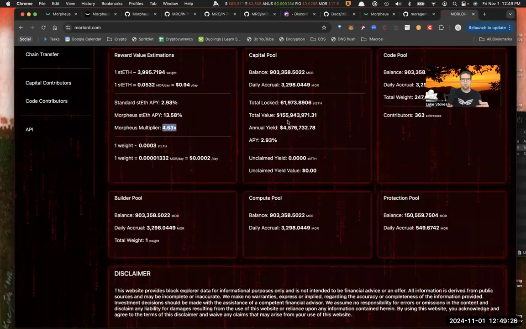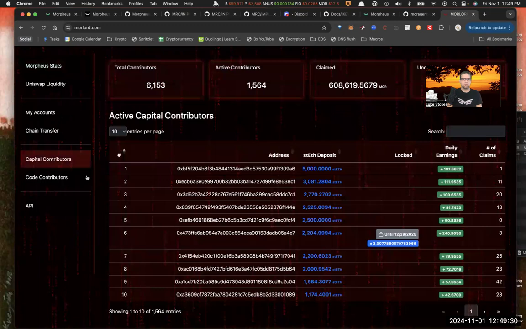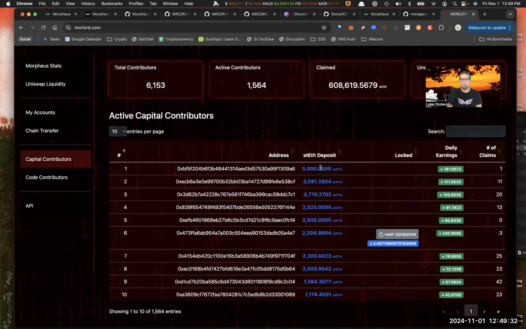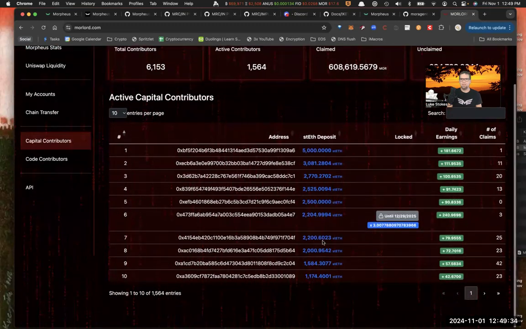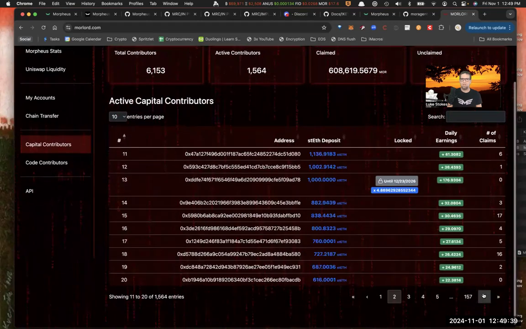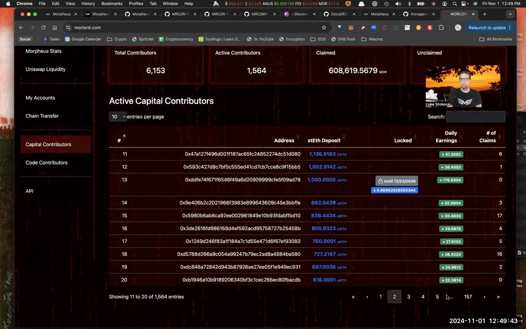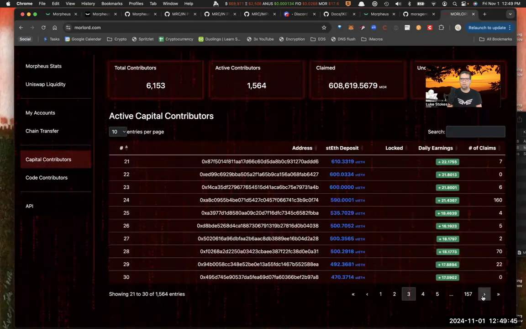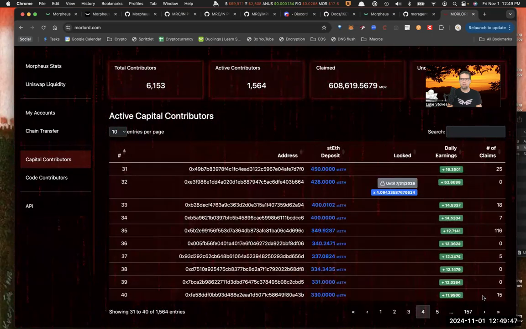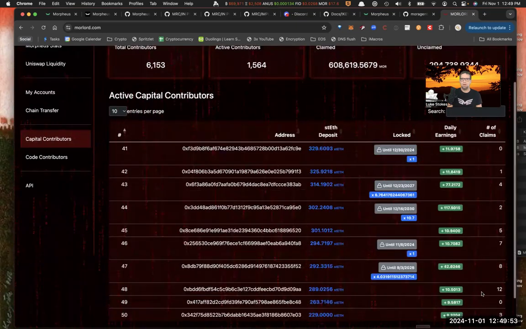So this morelord.com kind of explains tokenomics in detail. You can actually look at the capital contributors, who are the main people. Here's a 5,000 ETH deposit. You see people who are locked for a specific amount of time, which they get a multiplier for. So here's a person who's almost got a 5x multiplier because they've locked until 2026. And everything's completely transparent. Everybody can see what's going on. There's another 4x multiplier.